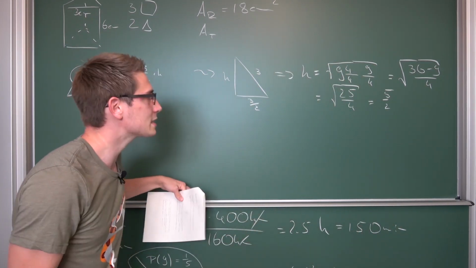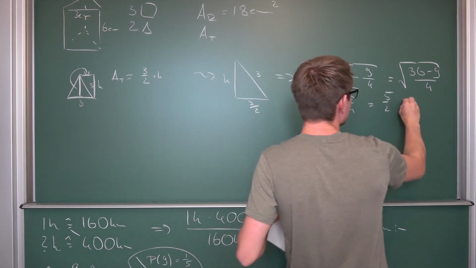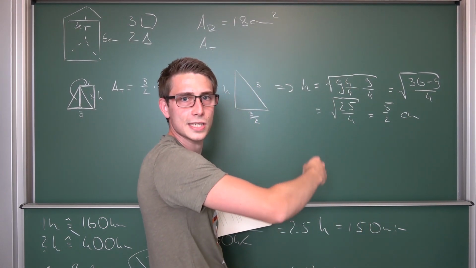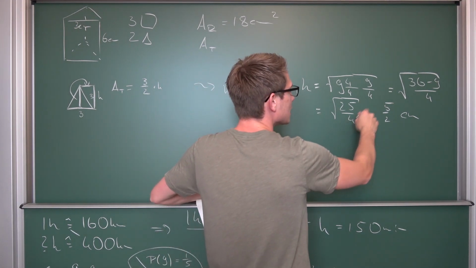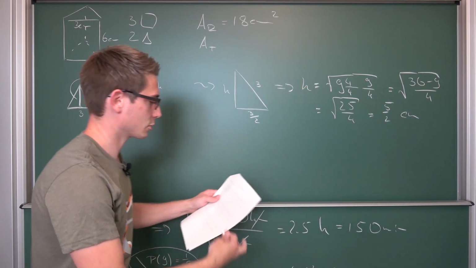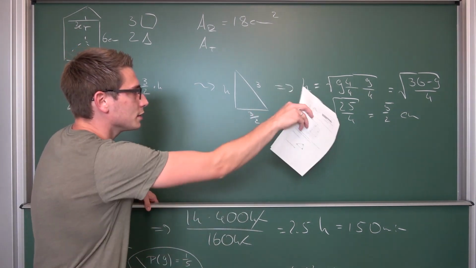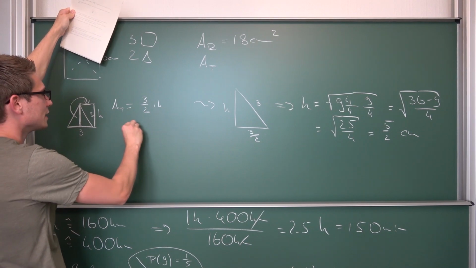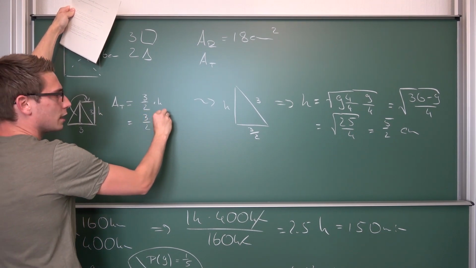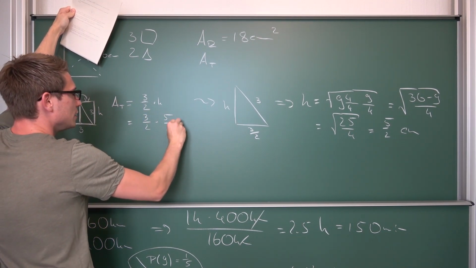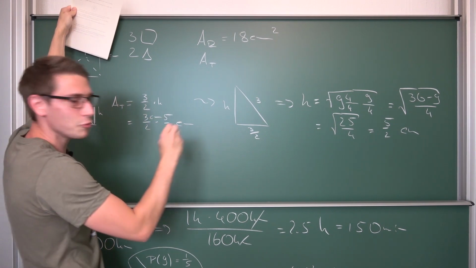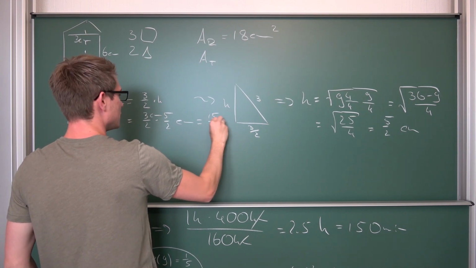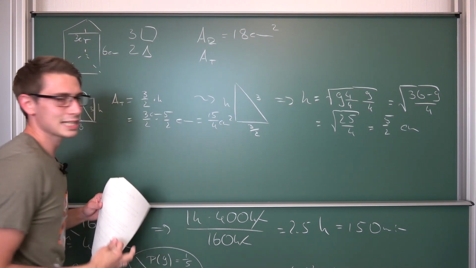5/2, and obviously it's centimeters at the end, so always track your units with you. You can factor out the centimeters squared, and the square root of centimeters squared is just centimeters. Track this unit all the way to the end with you. Meaning overall, this is our height, and thus our area of the triangle is going to be 3/2 times 5/2 centimeters. Don't forget your units. It's going to give you exactly 15/4 square centimeters.